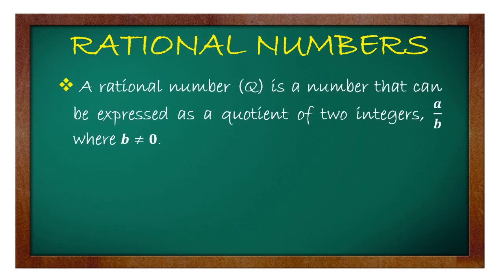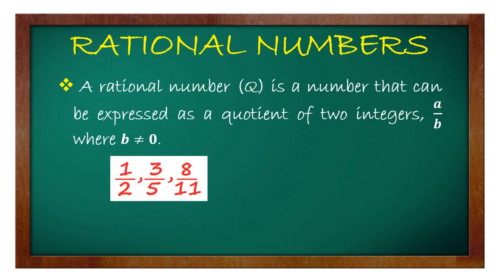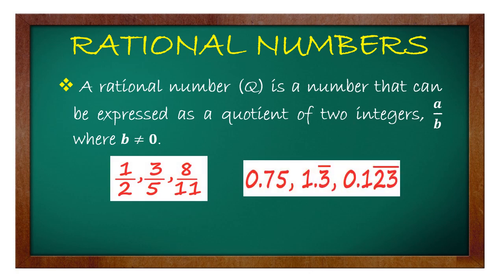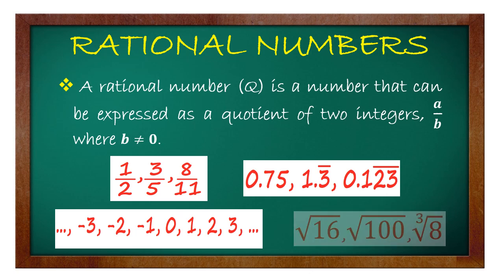So, rational numbers, it is a number that can be expressed as a quotient of two integers. Gaya ng nasabi natin, that's A over B, where B is not equal to 0. So, sa madaling sabi, pag sinabi natin rational numbers, this can be a fraction, this can be decimal numbers, this can be integers, or this can be something like this. Kung mababalikan din natin yung lesson natin last time, that is what we called yung mga perfect square numbers natin. So, such as square root of 16, that's equal to 4. Square root of 100, that's equal to 10. The cube root of 8, that's equal to 2. So, considered siya as rational numbers.